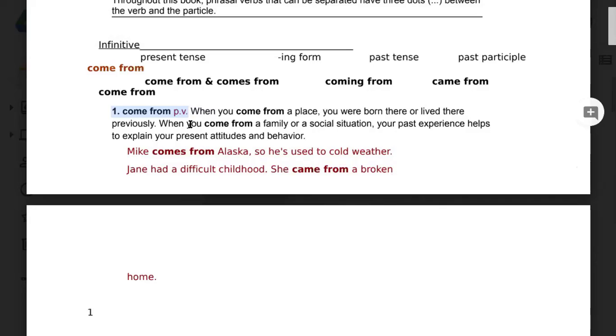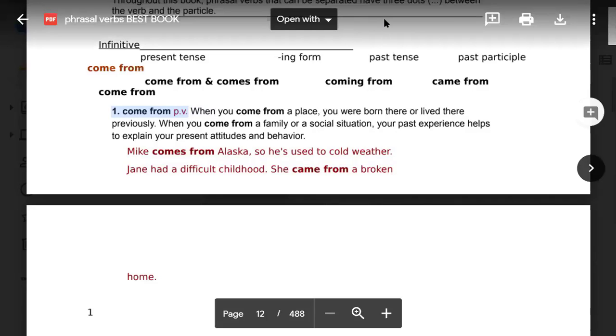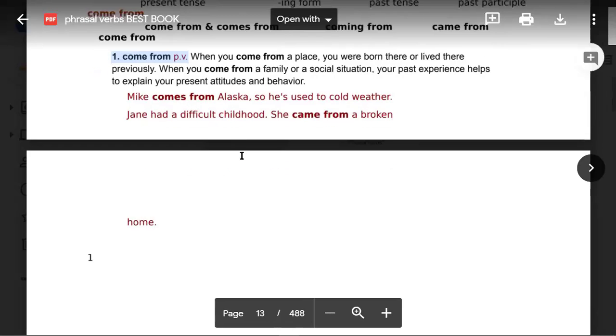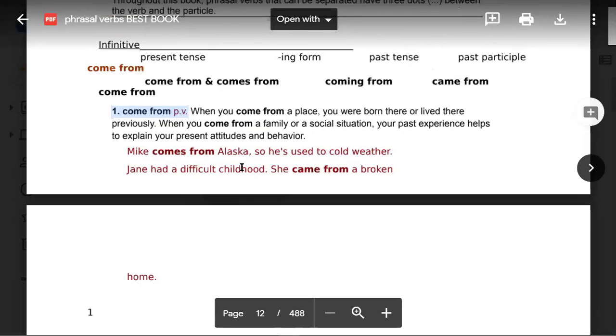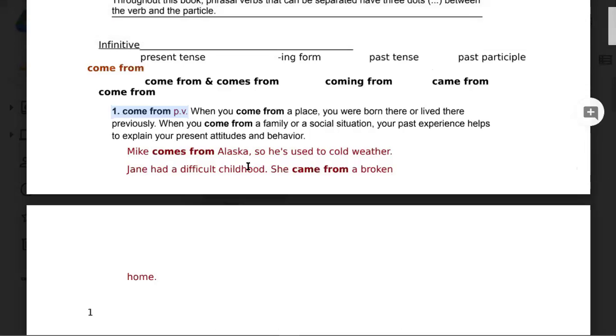When you come from a place, you were born there or lived there previously. When you come from a family or social situation, your past experience helps to explain your present attitudes and behavior. Mike comes from Alaska, so he's used to cold weather. Jan had a difficult childhood. She came from a broken home. Okay, Noshin, your voice is not that clear.